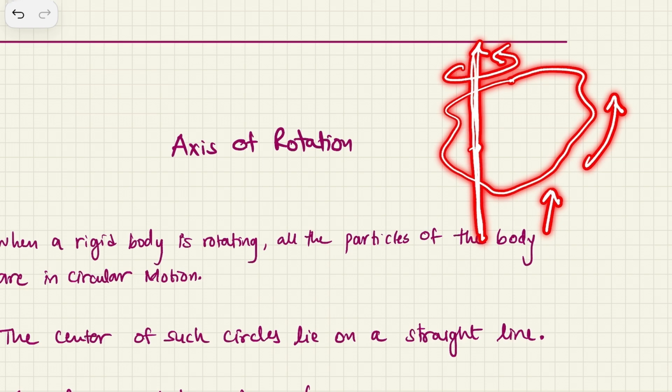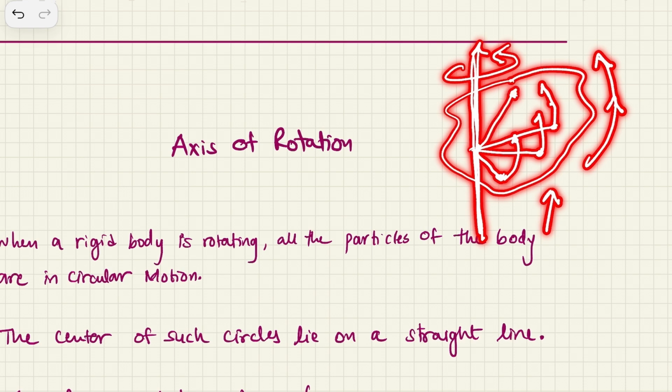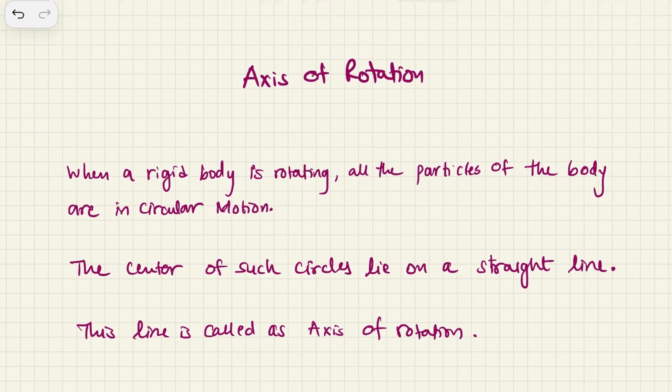Now when the body is rotating, this body is made up of very many small particles. When the body is rotating like this, the particles will be in circular motion, something like this. This would be the radius of that circle, this would be the radius of another circle, and another circle's radius. So each particle will have its own radius. Now the centers of all these circles lie on a straight line, and this straight line will be called an axis of rotation. So that's what we have here.